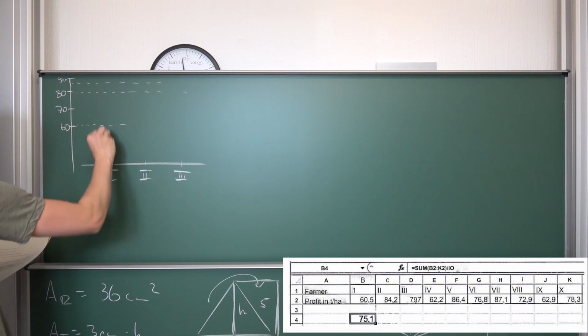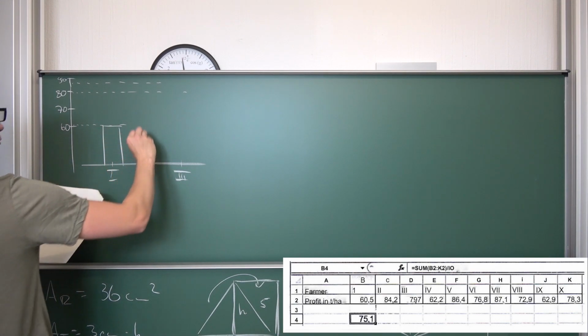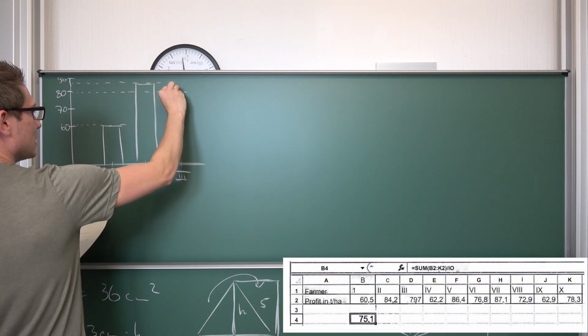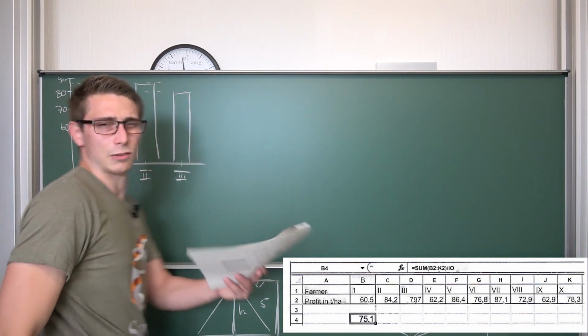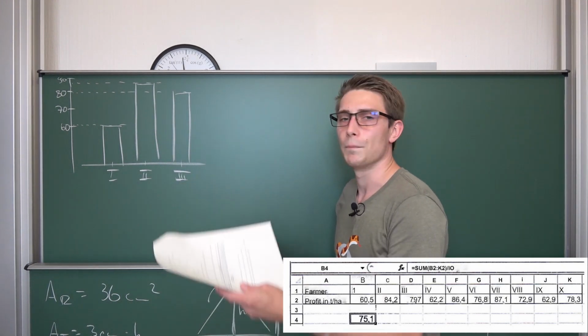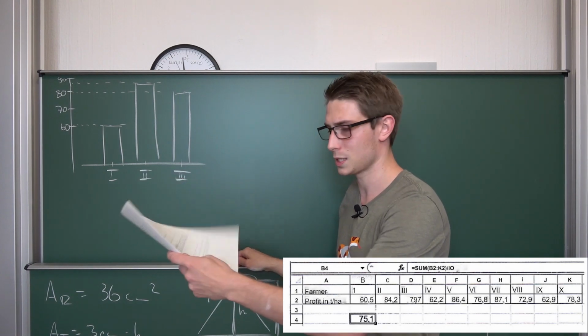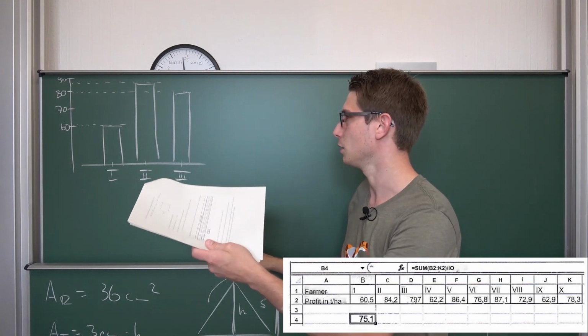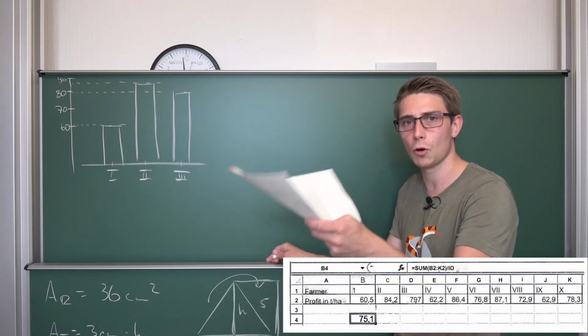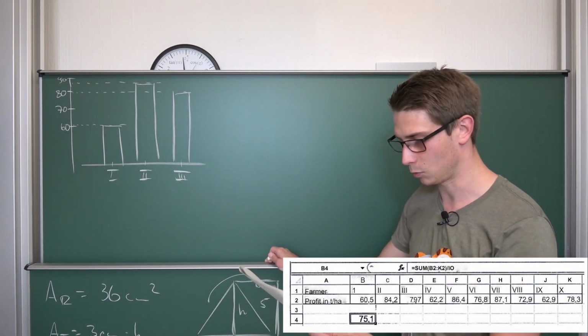Now we can put it into the bar chart. That's the first one, and then we have 84. This goes right up here, and then we have 79, which is exactly this. And thus we are done with this exercise. A bar chart was already part of part 1 of this exam. So if you don't know what a bar chart is, then I really can't help you. Then you don't deserve to get any points if you don't even know what a bar chart is.